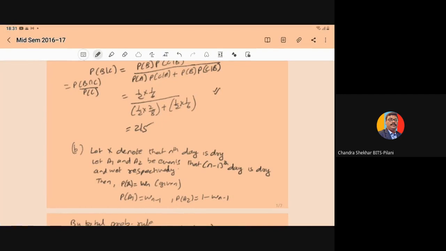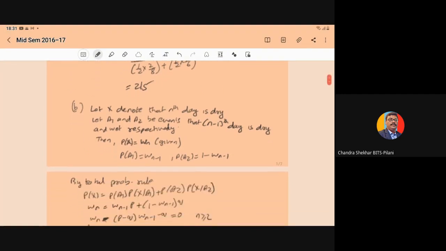So in this, we define the variables. Let X denote that the nth day is dry, and let A1 and A2 be the events that the previous day, the n minus 1th day, is dry or wet respectively.